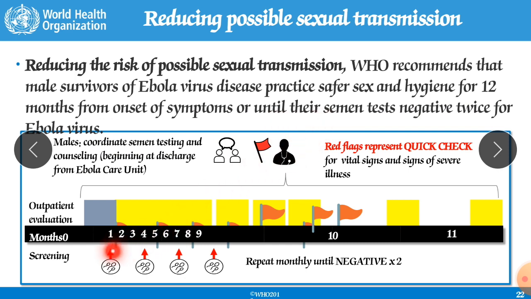They should avoid sexual contact up to what period? Until their semen sample is negative for 2 months. Now they should do the test. If it is negative, again after 1 month it should be negative, and in the 3rd month also it should be negative. Then they are free to do their activities regularly. In this fashion we should avoid sexual transmission from one person to another.